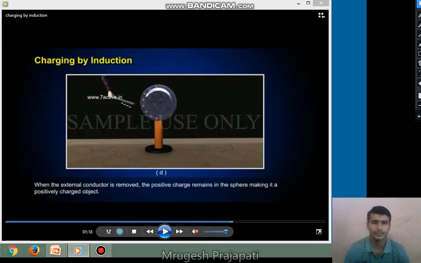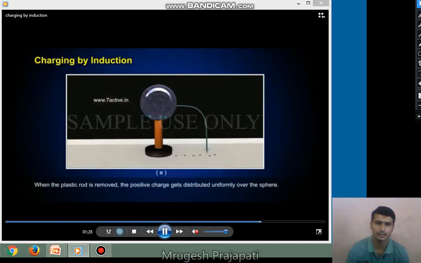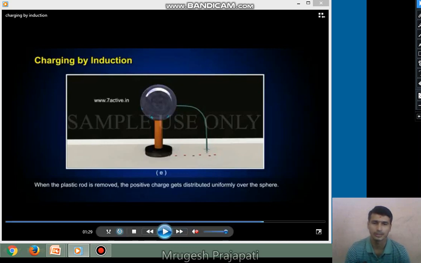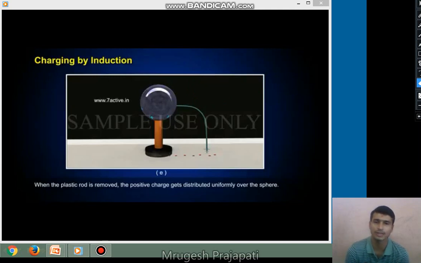And if we remove the negatively charged plastic rod, the positive charge on the sphere is uniformly distributed. That is, when you remove the plastic rod, the positive charge that was nearer to the negatively charged plastic rod is uniformly distributed over the sphere. So this way we can establish a positive charge on the sphere.